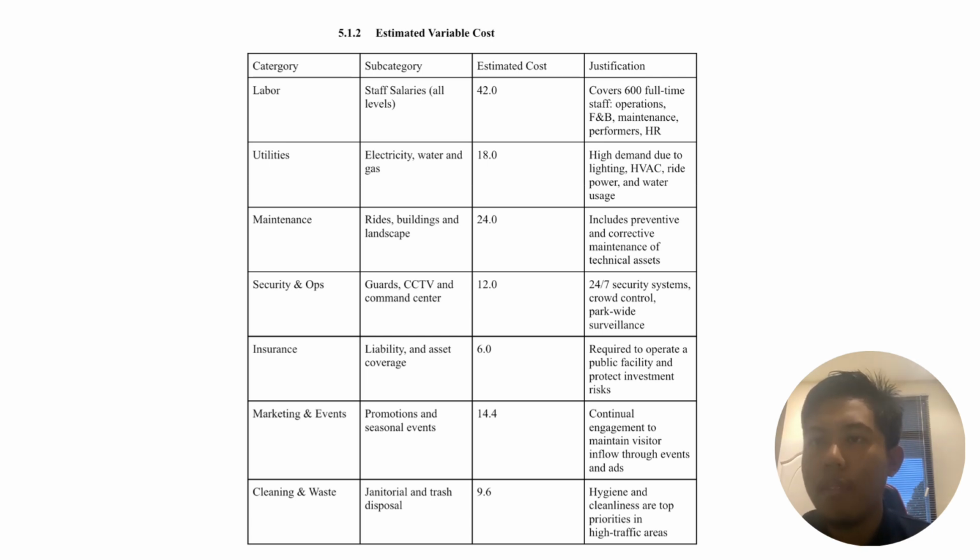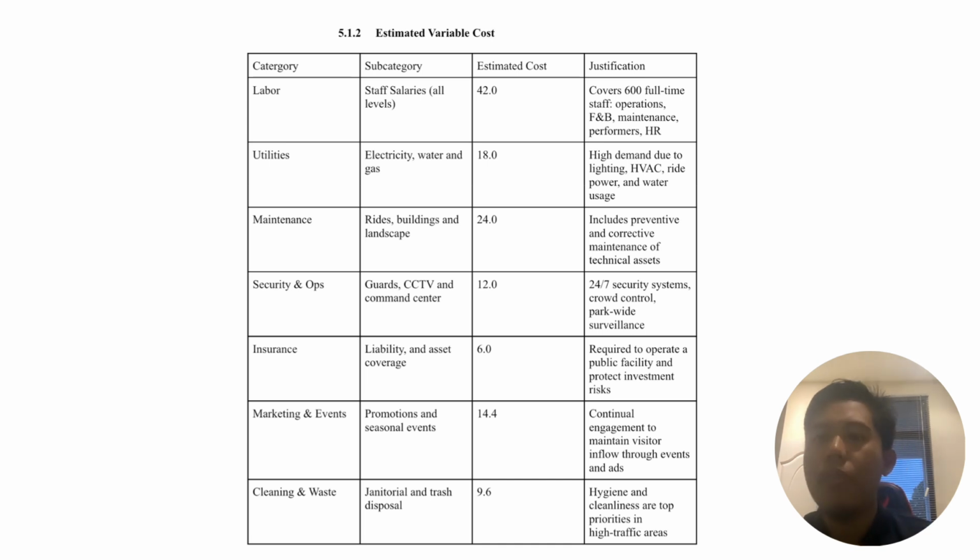We want to allocate 24 million ringgit to include preventive and corrective maintenance for technical assets, and next for security, to be allocated for the guards, CCTV, and command center, which will be 12 million ringgit. This is to ensure better crowd control, park-wide surveillance, etc. And next for the insurance, to avoid liability and for asset coverage, will be allocated 6 million ringgit.